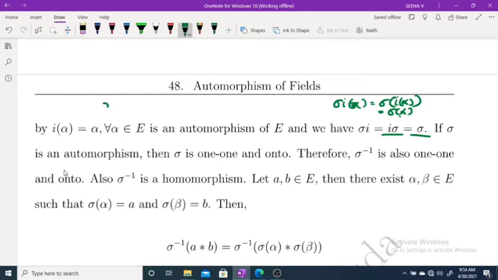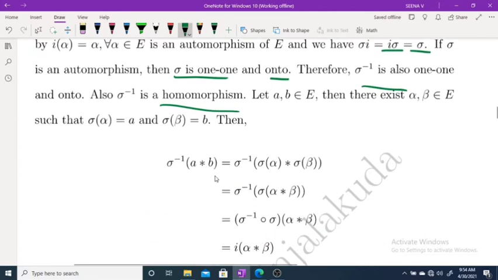Now we have to prove that the inverse element sigma inverse belongs to this set. That means we have to prove sigma inverse is an automorphism. Now sigma being 1-1 and onto implies sigma inverse is also 1-1 and onto. Now we have to prove sigma inverse is also a homomorphism.